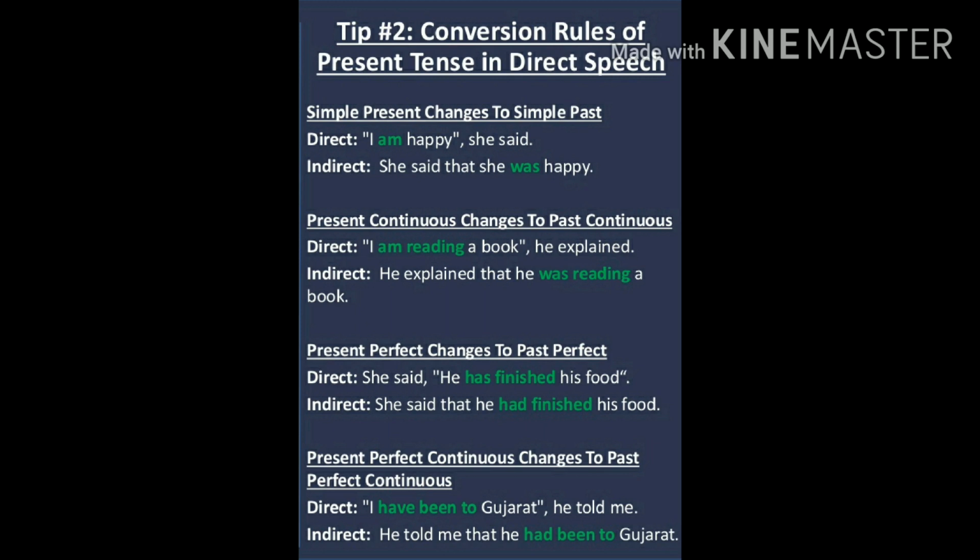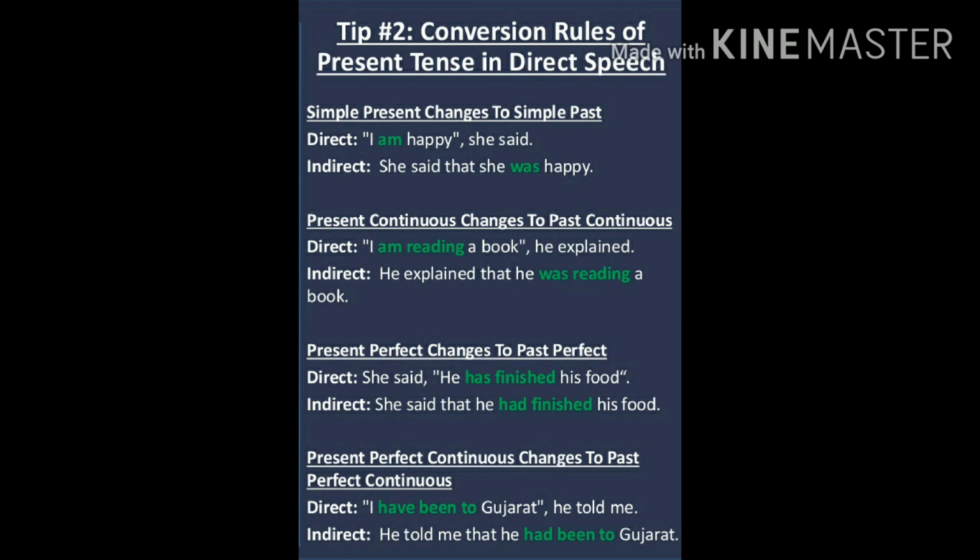Present continuous will change to past continuous. "I am reading a book" will become "he was reading a book". Now how "I" became "he", we will discuss later. For now we need to understand present tense becoming past tense. Present perfect will change to past perfect, and present perfect continuous changes to past perfect continuous.